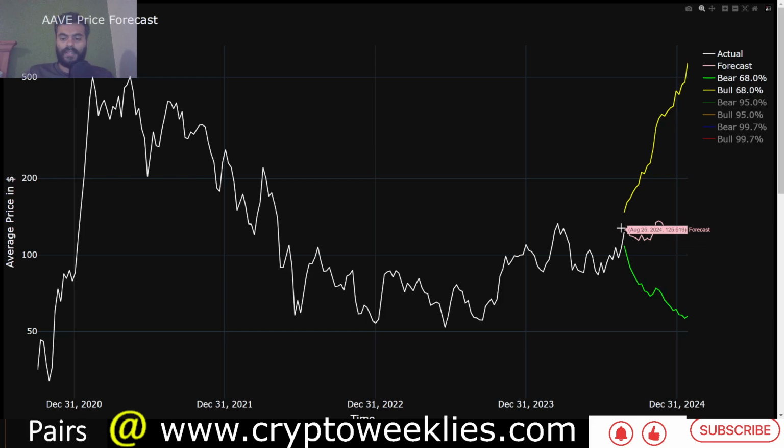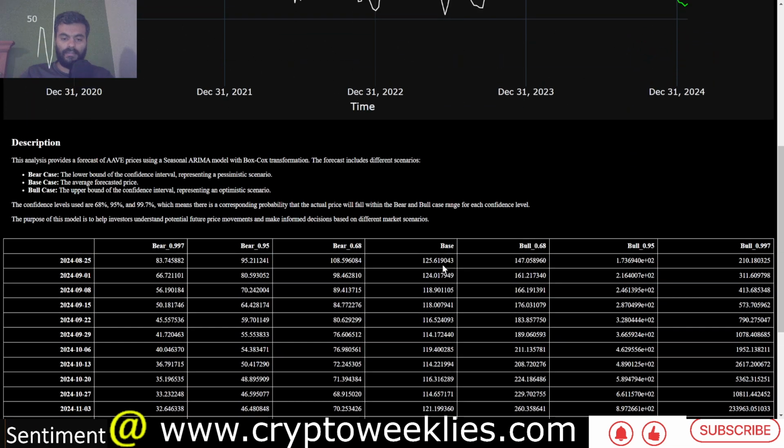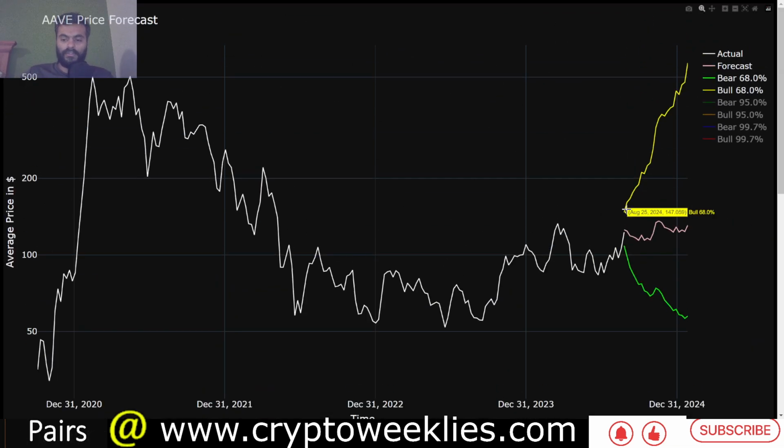So with this in mind, we'll conduct the machine learning based forecast for AAVE now that we are in the third week of August, which will end on the 25th of August. The price action at a base case level forecasted by our model is between $114 and $135. That's the week by week price translation. You can check that out in the table below. These charts are available on cryptoweeklies.com. You don't have to sign up or pay for anything.